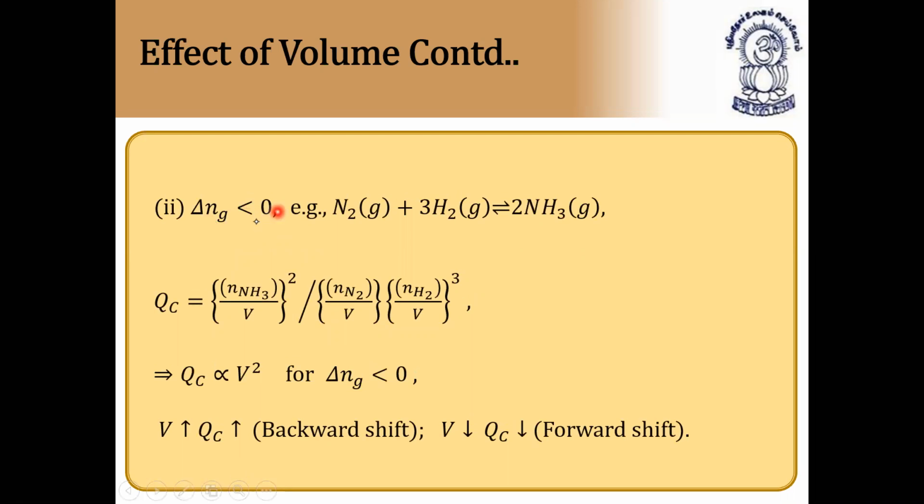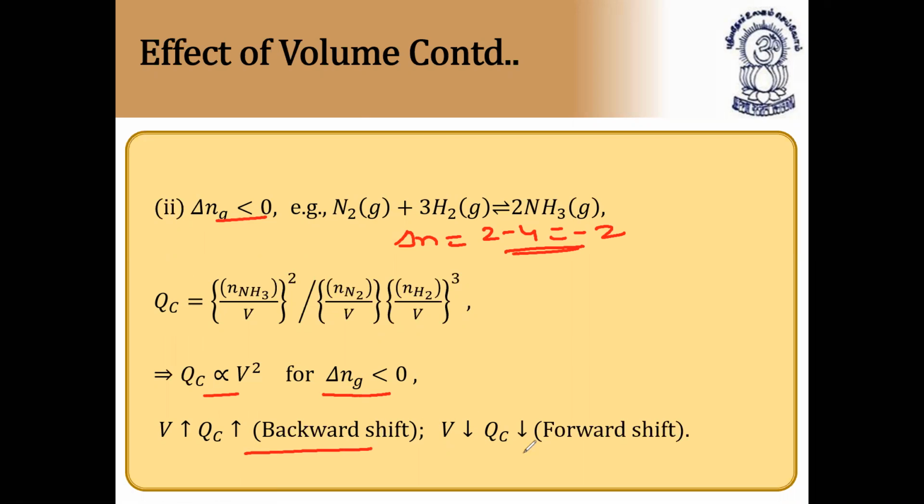If delta N is less than zero, for example, for this reaction, nitrogen combines with hydrogen and forms ammonia. Now in this reaction, what happens to delta N? Delta N becomes negative: delta N is equal to 2 minus 4, because 3 plus 1 is 4. So 2 minus 4 is equal to minus 2. Since delta N is minus 2, it is less than 0. As volume increases, what happens? QC is proportional to V square for delta N less than 0. As volume increases, QC increases, backward shift.